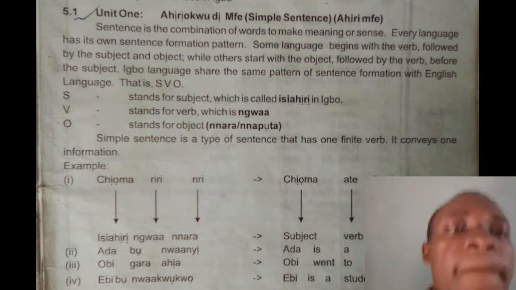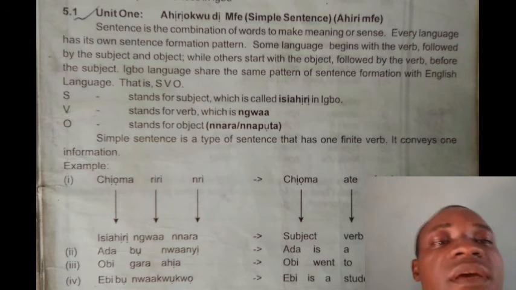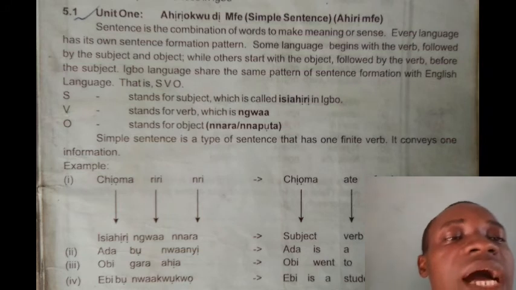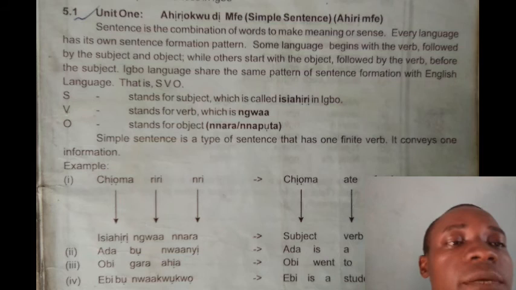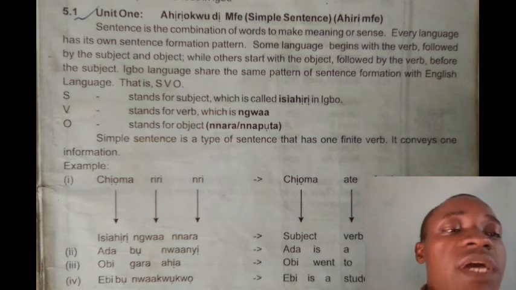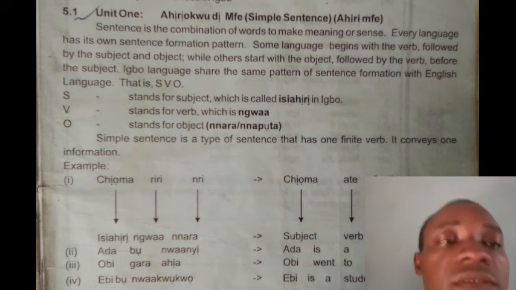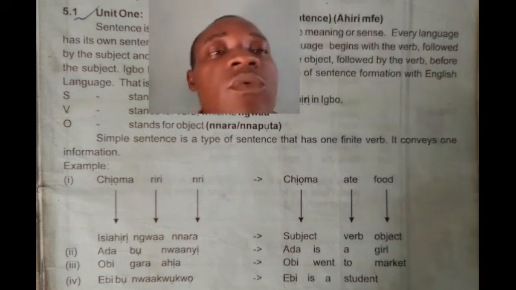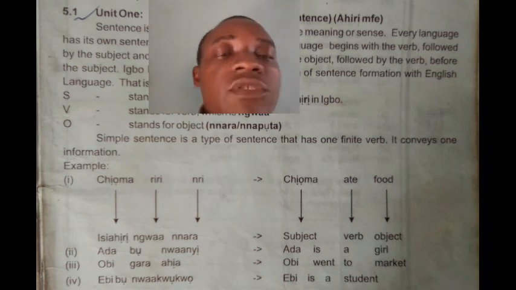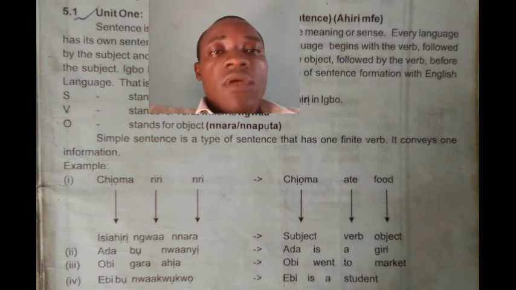Okay, so let's look at the simple sentence. A simple sentence is a type of sentence that has one finite verb. It conveys one information. So simple sentences convey one information. It is not complicated. It just gives you one information for you to know. So we look at the example below.